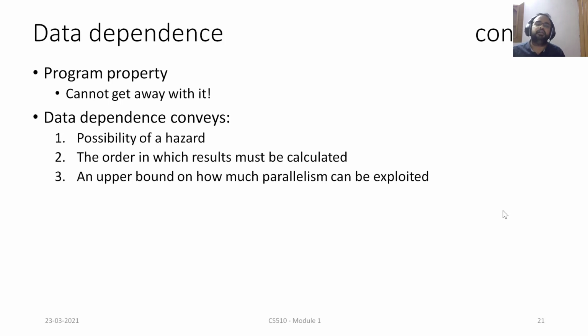The third point that data dependence conveys is a possible upper bound on the amount of parallelism that we can exploit at the hardware. Parallelism in the sense, let's say we have 5 instructions, but every 2 instructions are in some sort of producer consumer relationship.